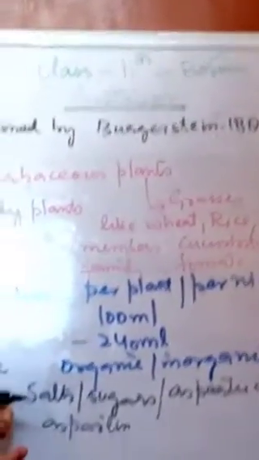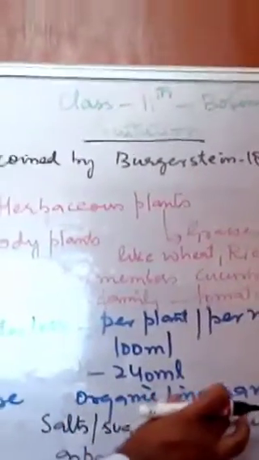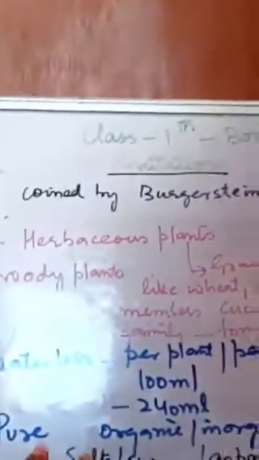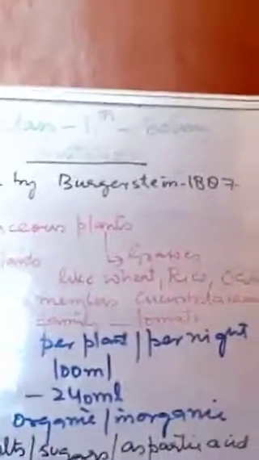So this water is not pure. The water that is lost may contain some organic and some inorganic substances like salts, sugars, aspartic acid and aspartame.